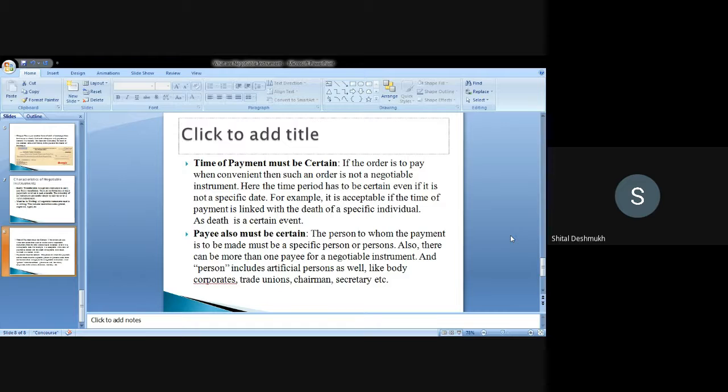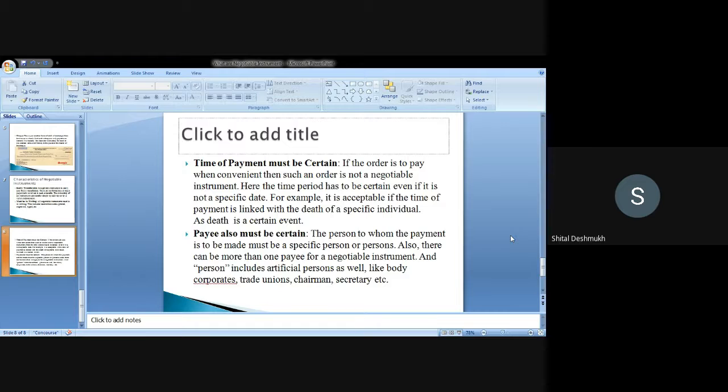And in the promissory note, the time period has to be certain, even if it is not a specified date. Sometimes the specified date is not given. But in a promissory note specifically, it is acceptable if the time of payment is linked with the death of a specific individual, then after that death only, the promissory note will be payable.